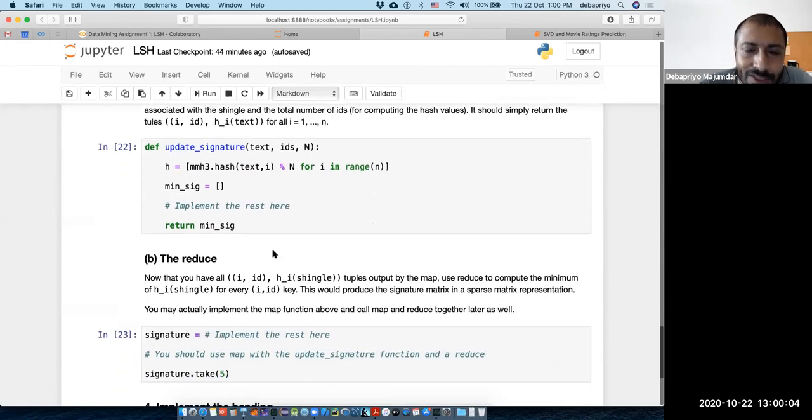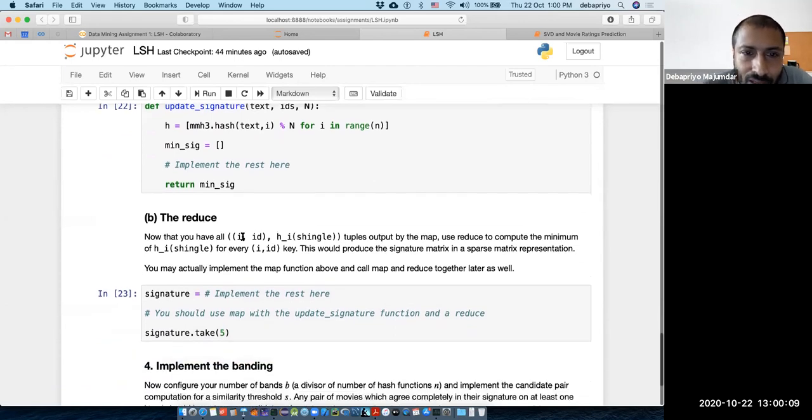Once you have done that, you simply have to reduce by key and take the minimum. So now you have all the (i, j, h_i(shingle)) tuples output by the map. Simply reduce to compute the minimum for every key.